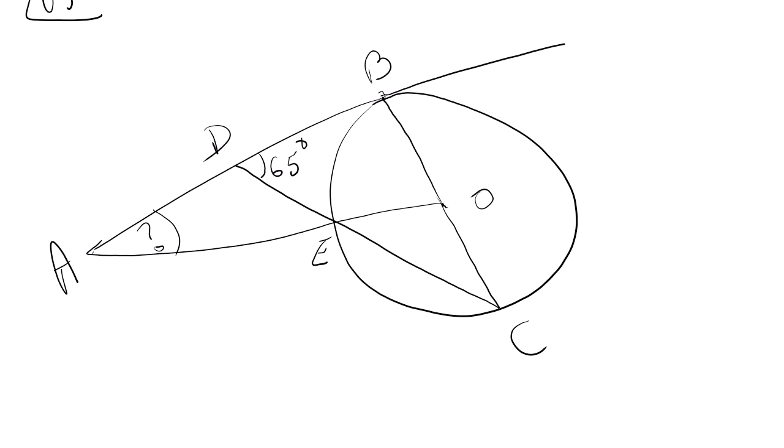Everybody got it? What all theorems did you use? Radius and tangent are perpendicular at the point of contact. That is one theorem, because you get angle ABO is 90 degrees. Then what will you get after that?